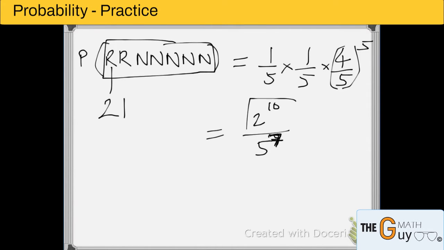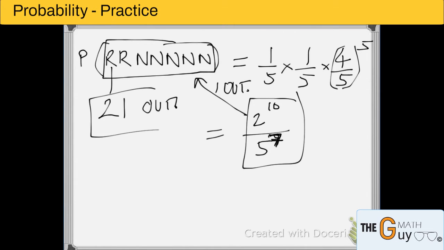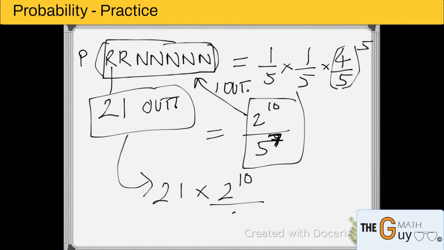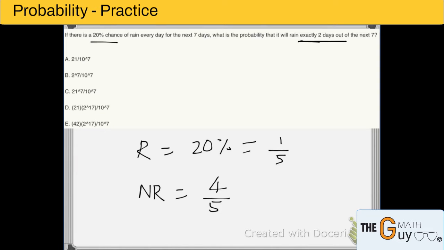So this probability here, which I calculated, was for one outcome. So for 21 outcomes, which are all favorable, which are all good for me, would be 21 times this answer. That will be 21 times 2 to the power 10 divided by 5 to the power 7. That is my final answer. I don't have to calculate it because it's too big a number. Let's see the options.